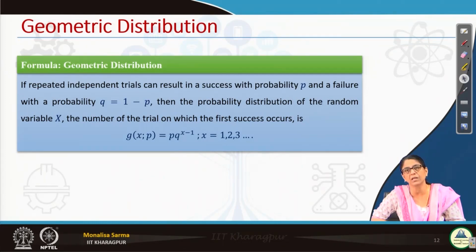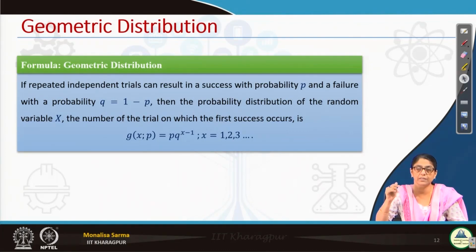Let me tell you the applicability of this type of geometric distribution. Suppose a company is installing some telephone connectivity, and we are interested in finding out, when we dial a number, after how many dials the line gets connected. I have tried it once, the line did not get connected. In a busy time, I tried again, it did not get connected. I tried again, it did not get connected. Suppose my line got connected in my fifth trial, that means there has to be some problem with the design. No one will wait for 5 times dialing and then getting the connection.